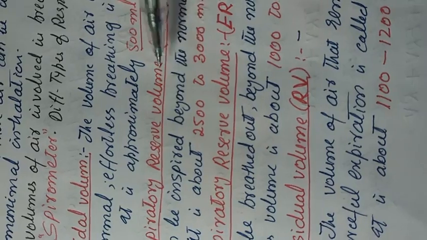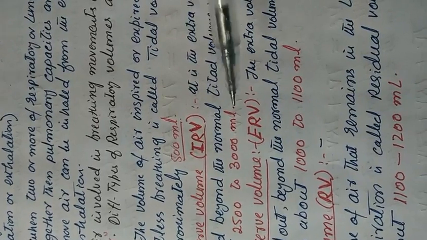Second is the inspiratory reserve volume, abbreviated as IRV. IRV refers to the extra volume of air that can be inspired beyond the normal tidal volume, and it is approximately 2500 to 3000 ml.